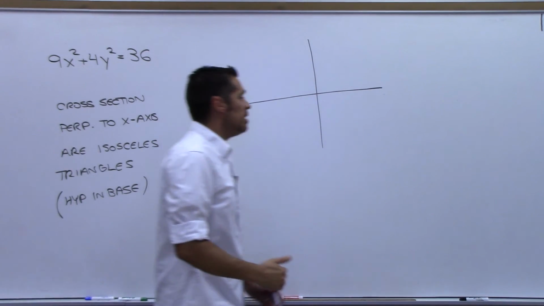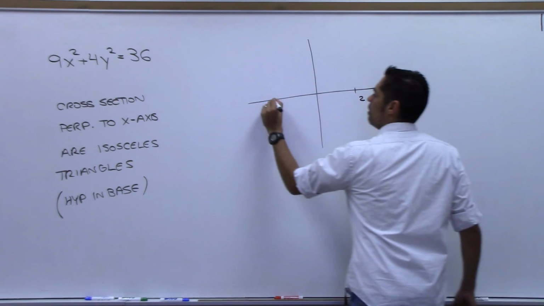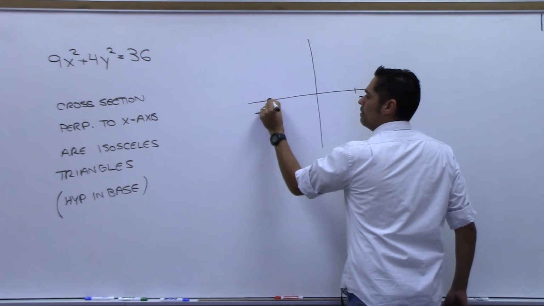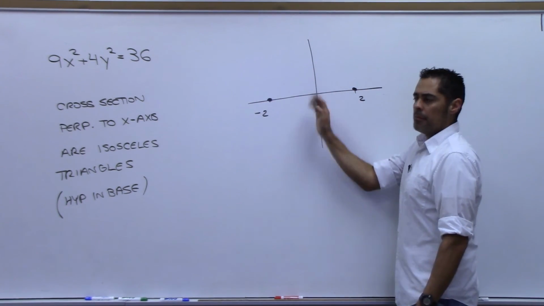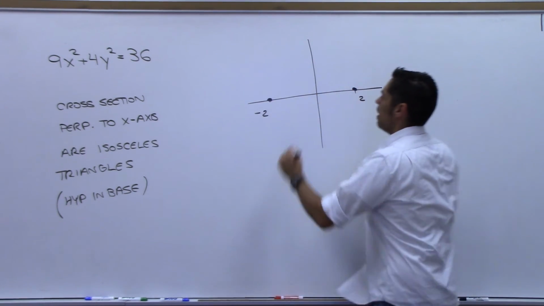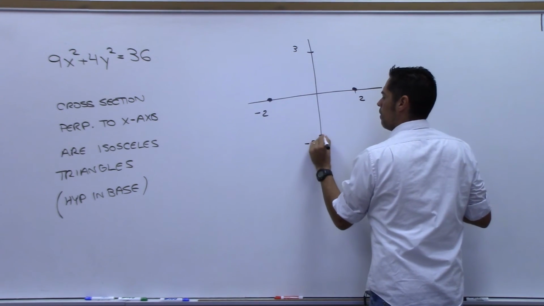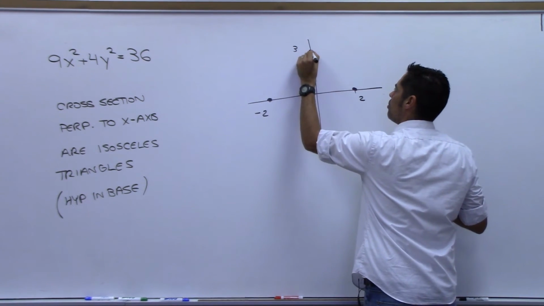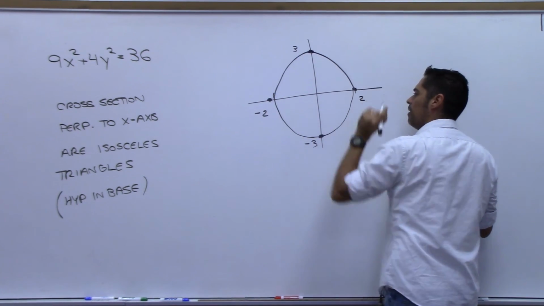So if the y coordinate is 0, your x coordinate is 2 and negative 2. Do you all agree? Yes. Okay, now let x be 0. Plus or minus 3. And then, of course, you can just draw this ellipse-shaped egg-looking thing, right? Good enough? Almost like a circle.